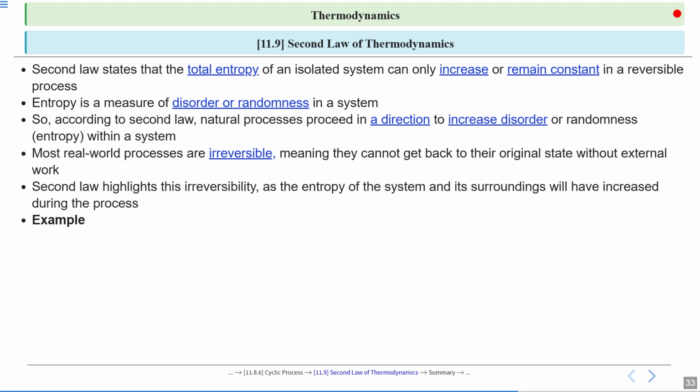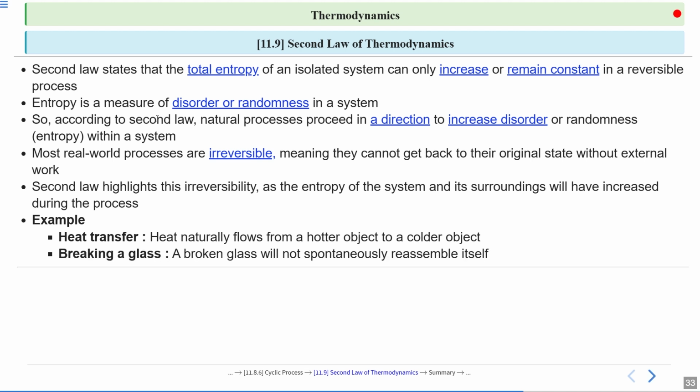If we talk about examples, first, heat transfer. Heat naturally flows from a hotter object to a colder object. Yes or no? So when heat flows towards the colder object, the randomness of the colder part increases. Second example, breaking a glass.